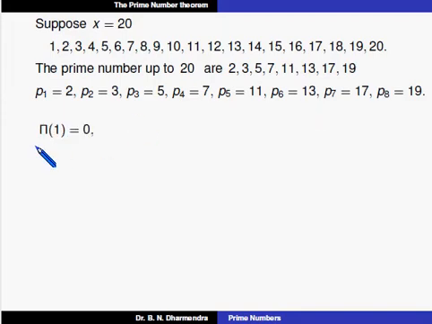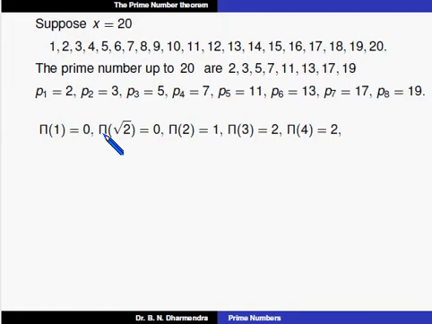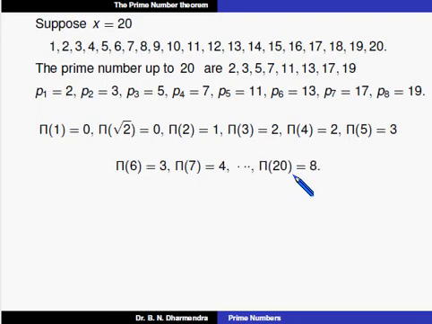What is pi of 1? We already know that result. Pi of 1: up to 1, there is no prime number. Again, in between 1 and 2, that is pi of root 2, that is 0. Again, pi of 2 is equal to 1, pi of 3 is equal to 2, pi of 4 is equal to 2 again, pi of 5 is 3, pi of 6 is again 3, pi of 7 is 4, and again up to 20, that is 8.